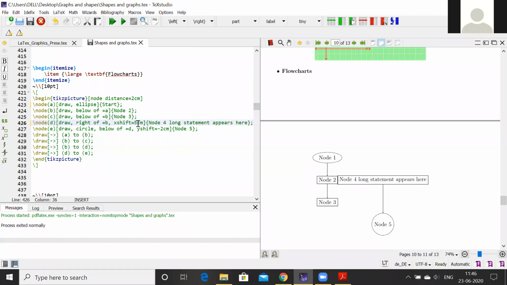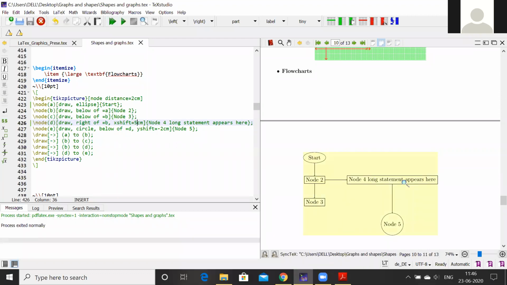It will shift in the X direction 5 centimeter from node B. So see how it looks. It will look like this. This means we can shift it as per our requirement, wherever we want the position of any node, and then we can customize it.